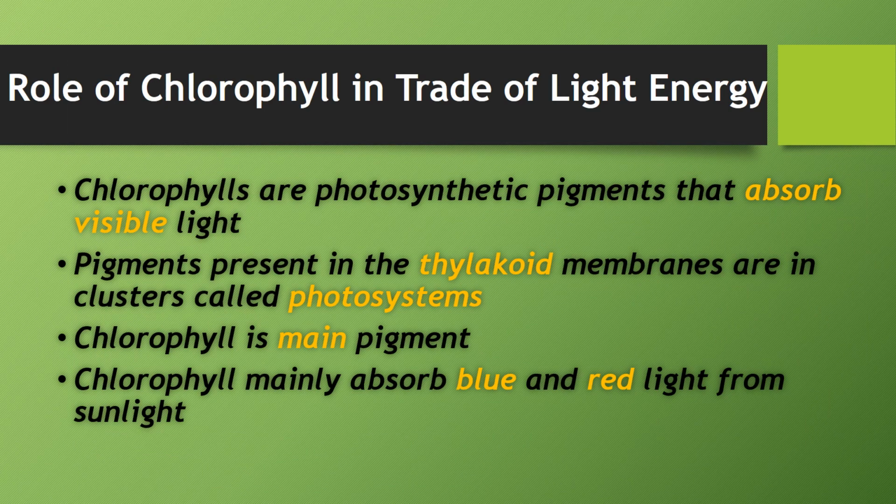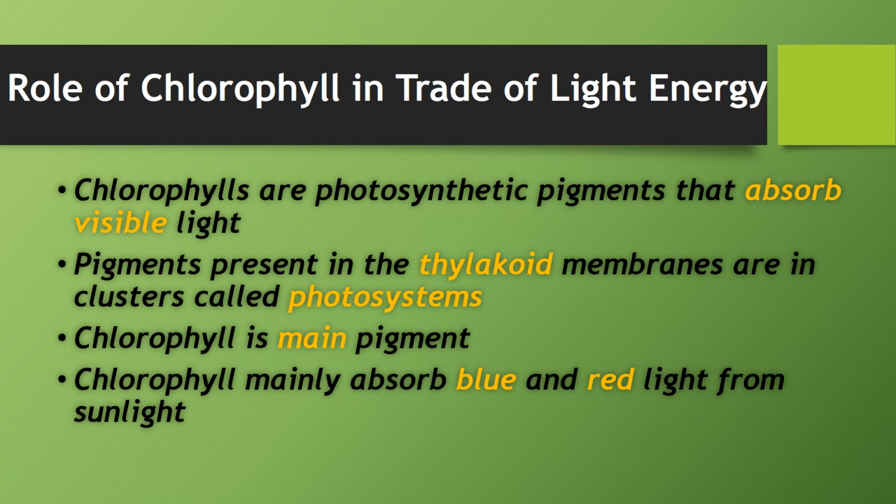Role of chlorophyll in the trapping of light energy. How does chlorophyll play its role? Chlorophylls are photosynthetic pigments, and all those pigments help in photosynthesis. They absorb visible light. Visible light is the light which is visible to us, meaning sunlight or simple light.